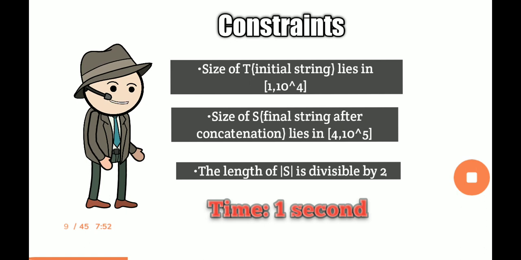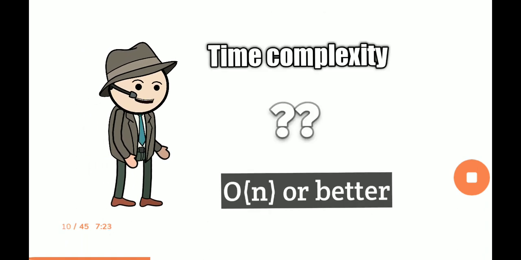After further inquiring, I came to know about these constants from the Safe. The size of the initial string T lies in the range 1 to 10 to the power 4. The size of the final string after concatenation, that is S, lies in the range 4 to 10 to the power 5. The length of the new string S is divisible by 2, and we need to do all the operations such that we can retrieve T1 and T2 back from S within 1 second. What should be the time complexity of the solution to this problem? A time complexity of O(n) or better should be perfect for solving this problem.